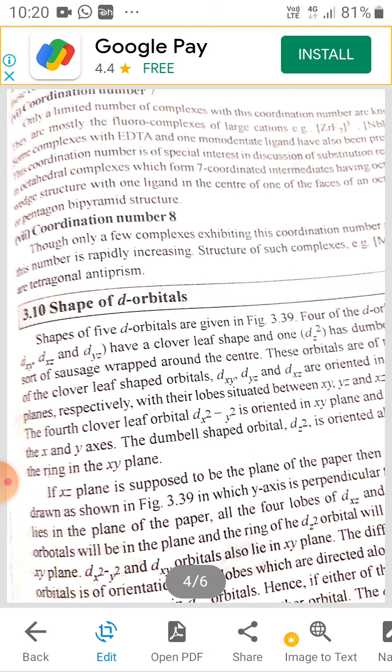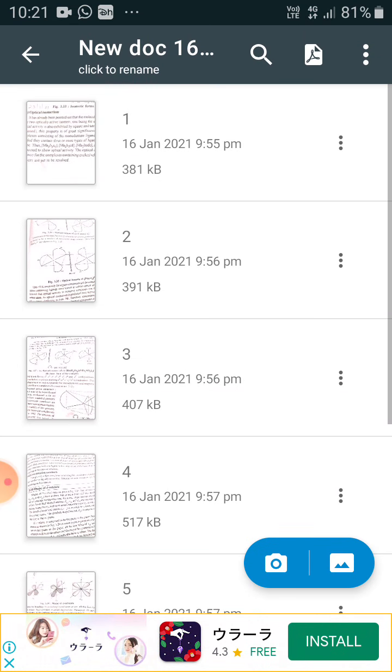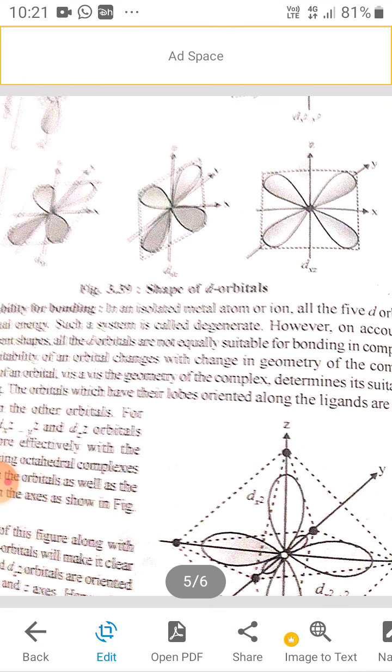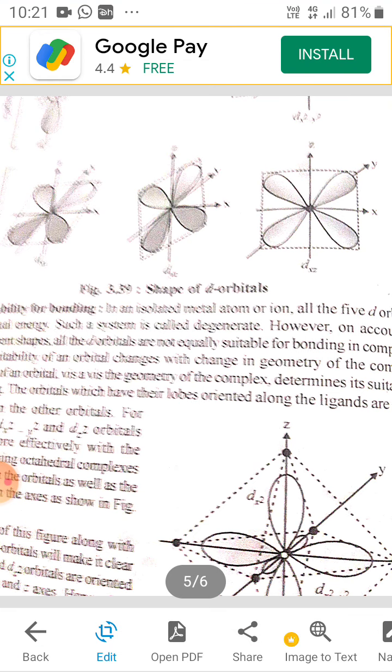These lobes are in different axes, and when the ligand approaches them, they shift into other axes. These are then shifted to stability for bonding.